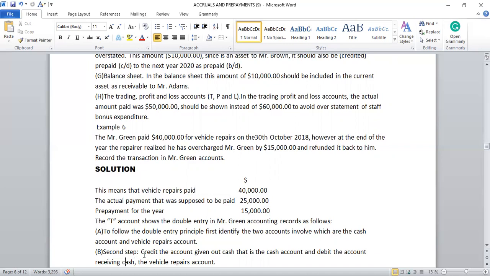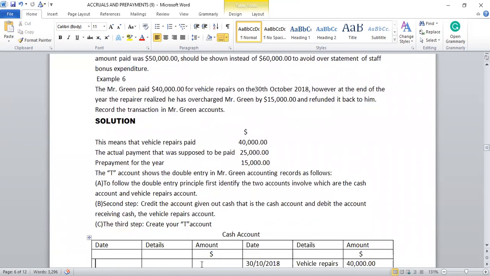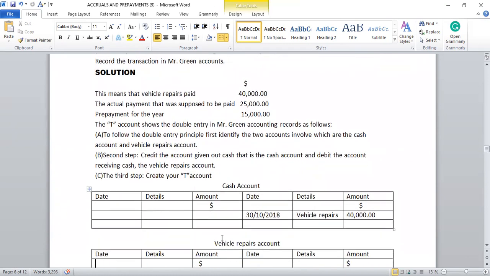B, second step, credit the account giving out cash, that is the cash account, and debit the account receiving cash, the vehicle repairs account. So the one giving out, the cash account, will be credited, and the one receiving cash, the vehicle repairs account, will be debited. C, the third step, create your T account. So this is our T account. The first account, the cash account, will be credited because it's giving out, so on the right-hand side of the T account it has been credited.